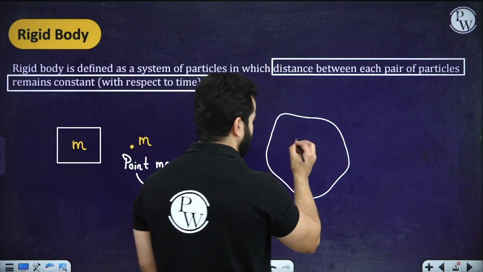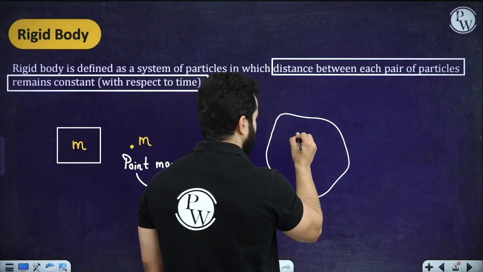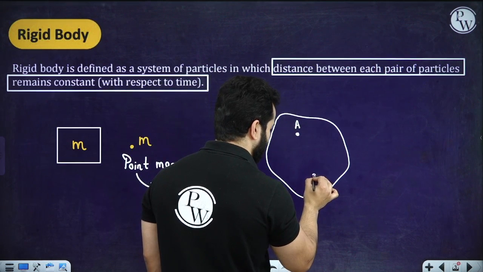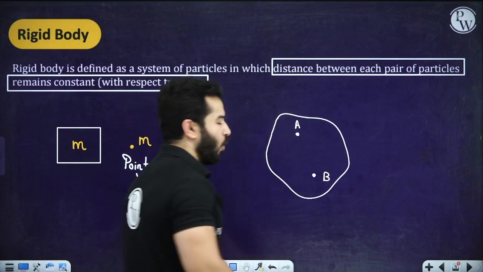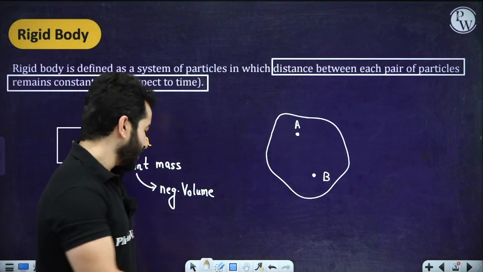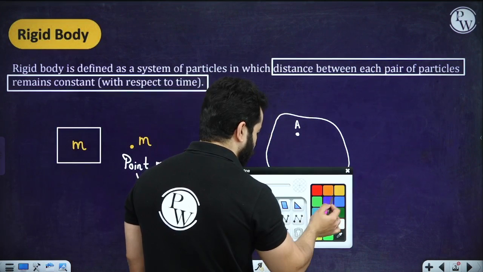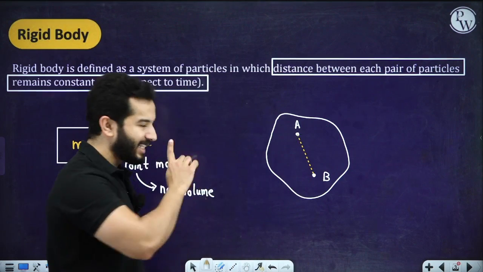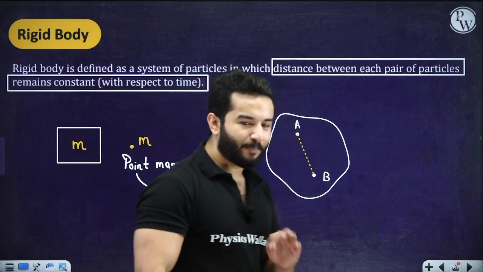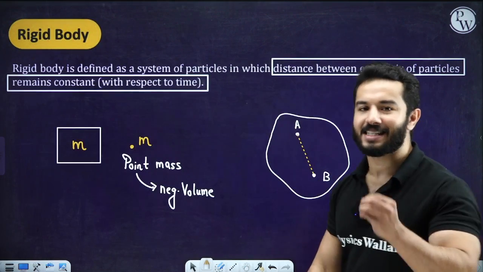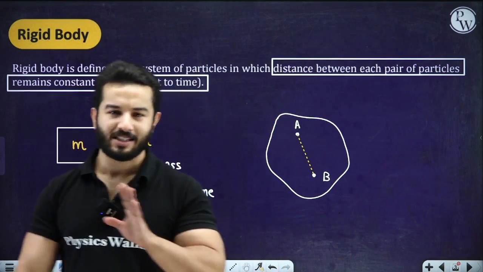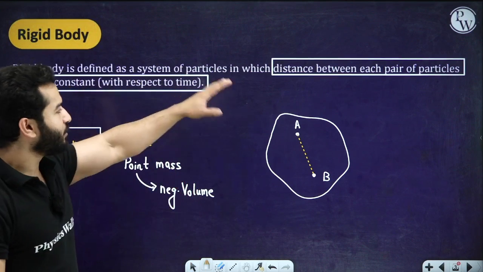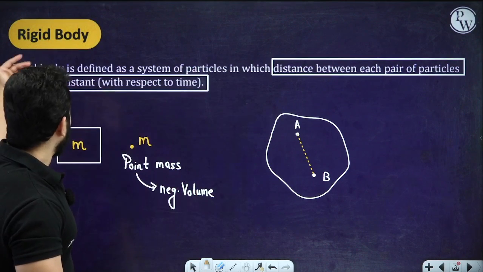Let's draw two particles, particle A and particle B. What this definition is trying to say is that the separation between these two particles, represented by this dotted line, is not going to change. This distance is not going to change. So this is the definition: distance between each pair of particles remains constant.